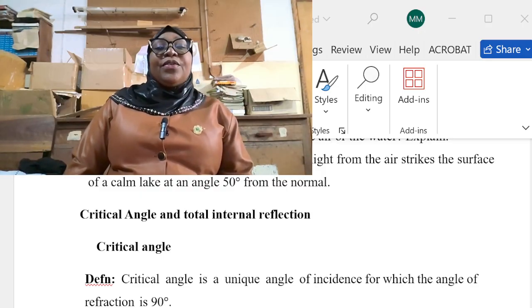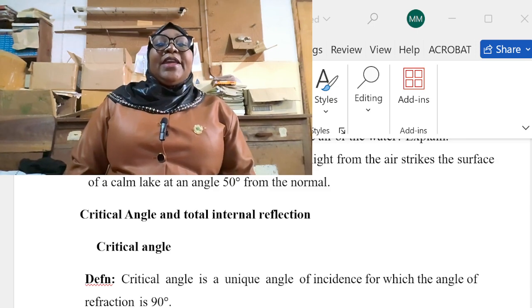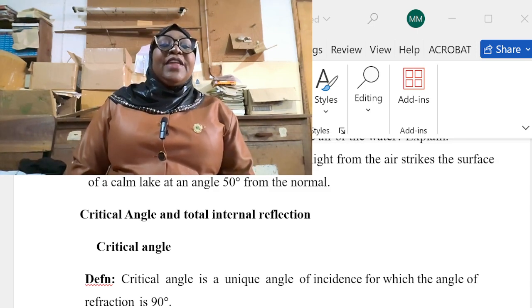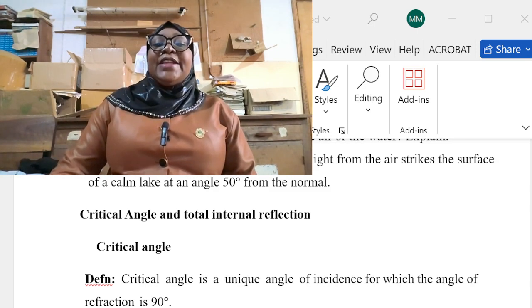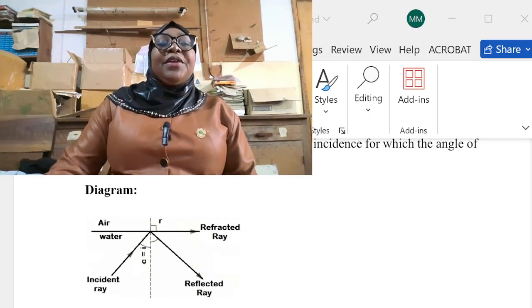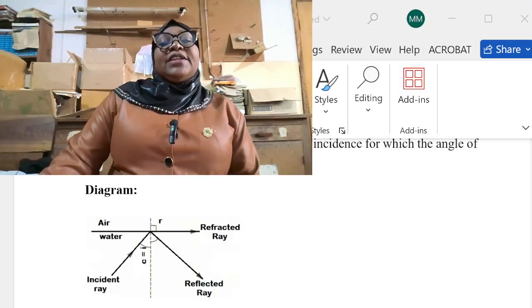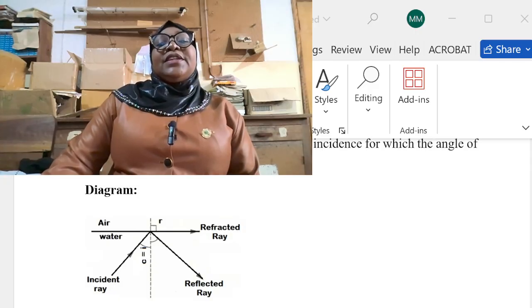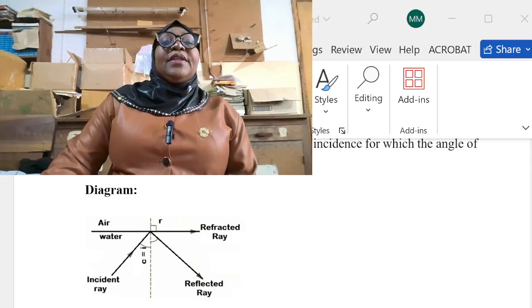So the critical angle is a unique angle of incidence for which the angle of refraction is equal to 90 degrees. As you can see in the diagram here, whenever the angle of incidence increases until the angle of refraction is equal to 90 degrees, this angle is known as the critical angle.